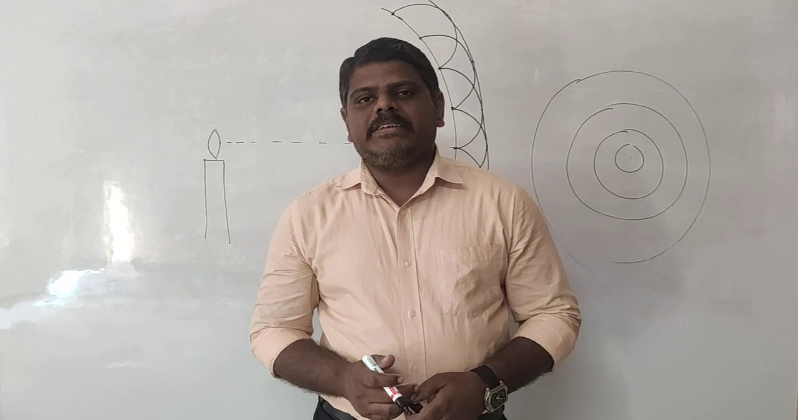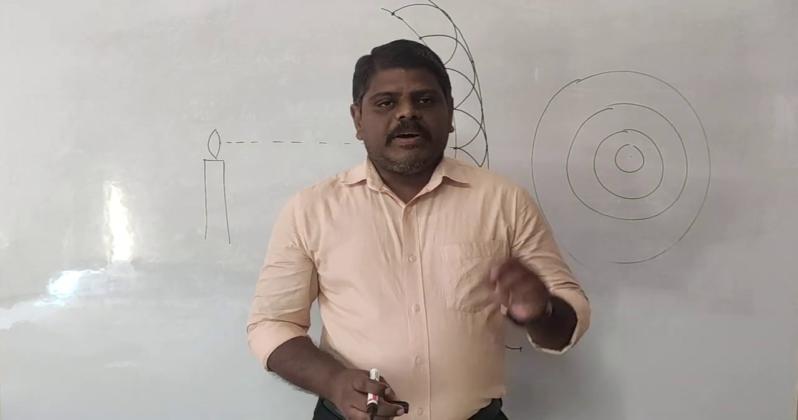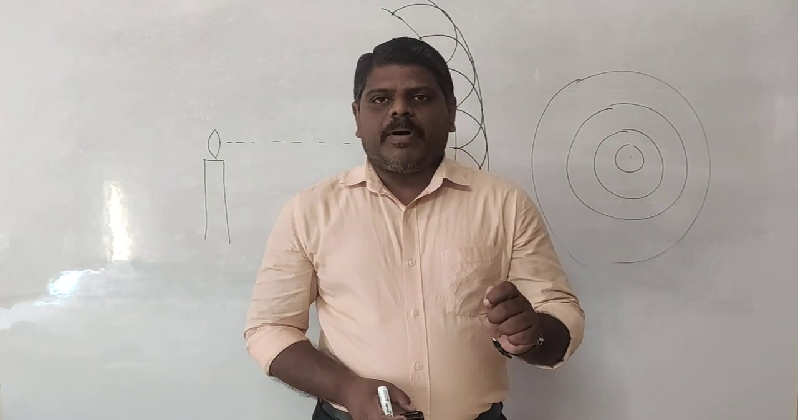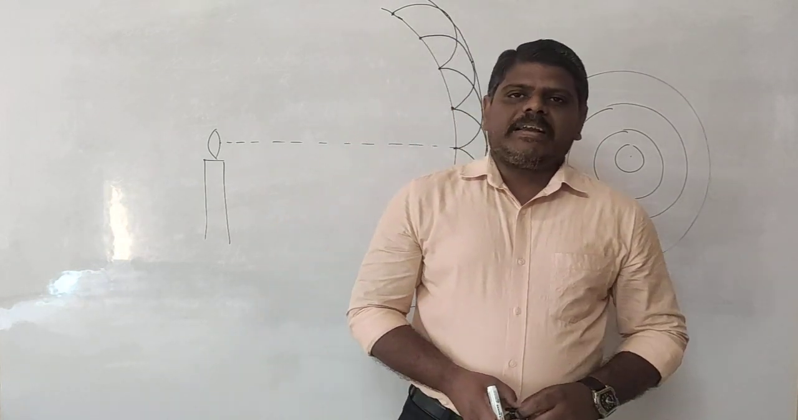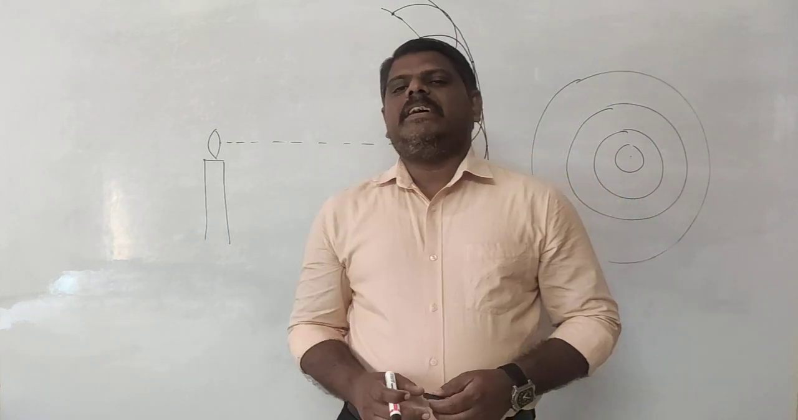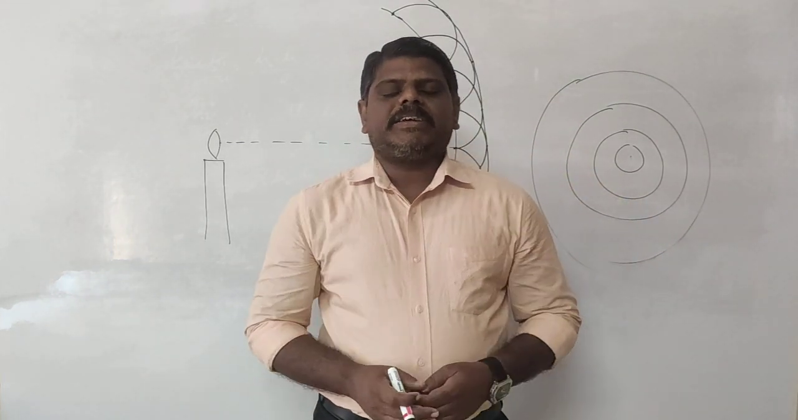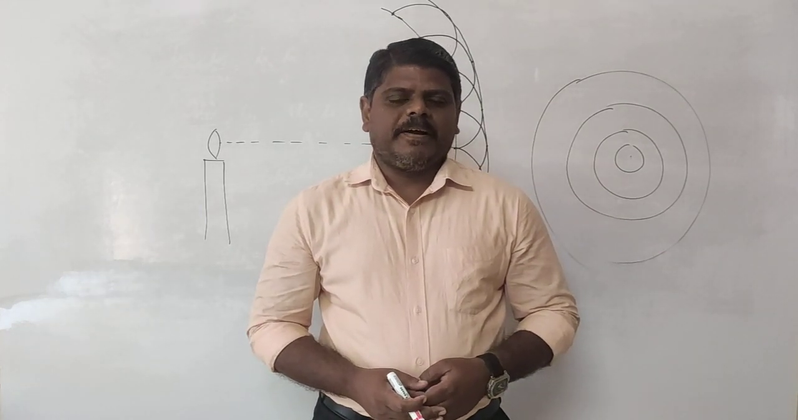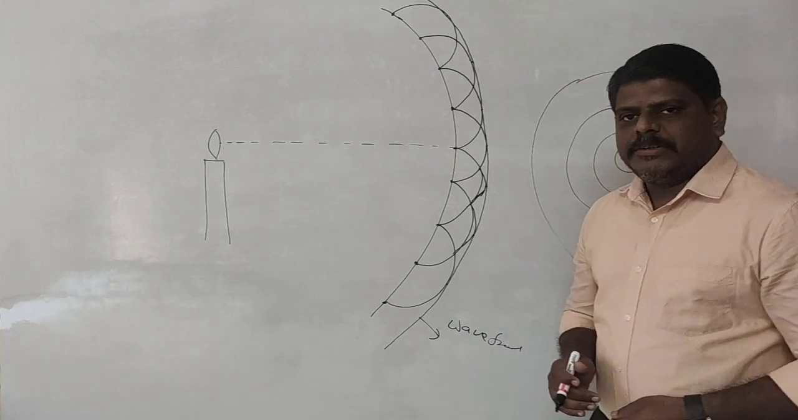According to the scientist Huygens, what is explained in the wavefront is that whatever point or particle you take, each and every point and every particle will act as a secondary source of light, and that secondary source of light again emits wavelets. If you understand this concept, then it will become very easy to understand the diffraction pattern. So this is the wavefront.